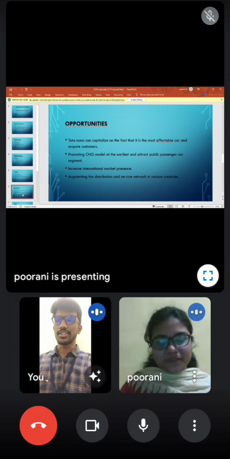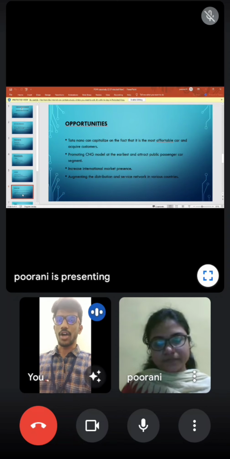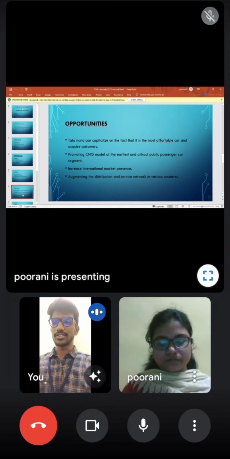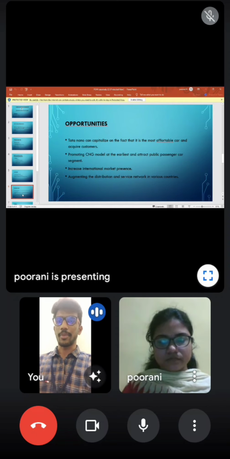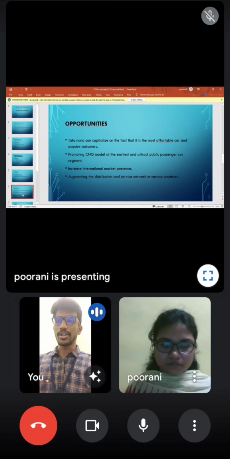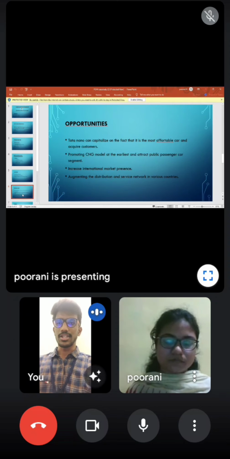Next, we saw the opportunities for the Tata Nano. The Tata Nano can capitalize on the fact that it is the most affordable car and acquire customers. It is most affordable in price and comfort, and it acquired many more customers for a low-priced car. Next, promoting a CNG model at the earliest to attract the public passenger car segment.